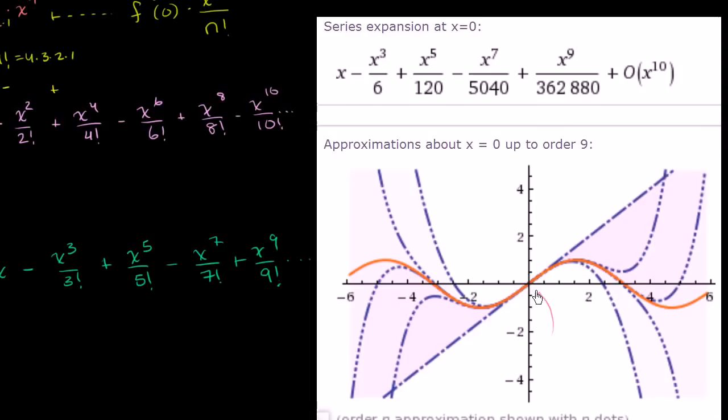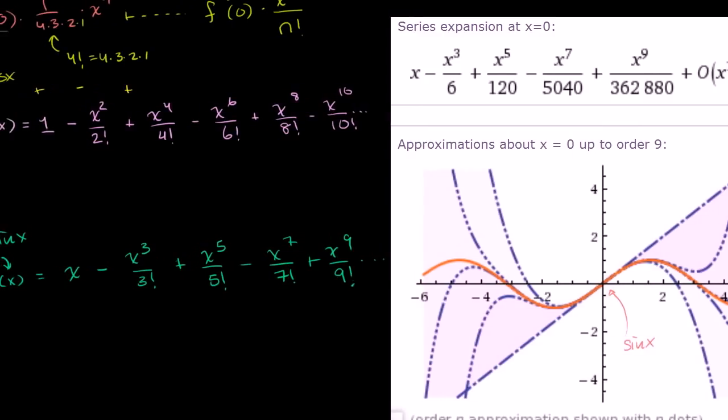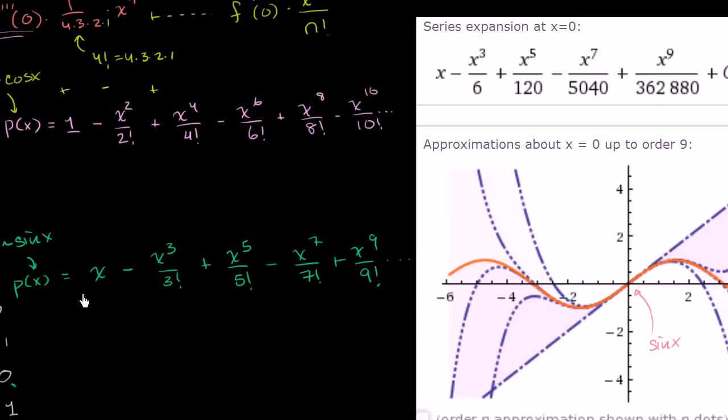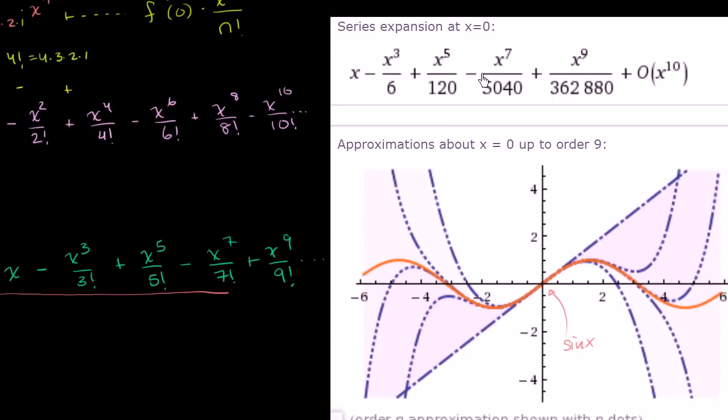That should hopefully look fairly familiar to you. And in previous videos, we figured out what that Maclaurin expansion for sine of x is. And Wolfram Alpha does it for us as well. They actually calculate the factorials. 3 factorial is 6. 5 factorial is 120, so on and so forth.